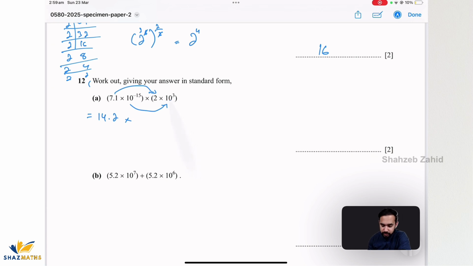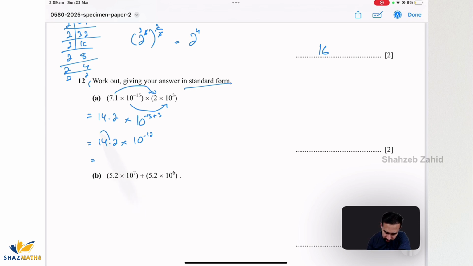Whenever bases are same, terms are being multiplied, powers are added up. So 10 to the power of negative 15 plus 3, which becomes 14.2 times 10 to the power of negative 12. It says give your answer in standard form. That means decimal has to be after first non-zero digit.